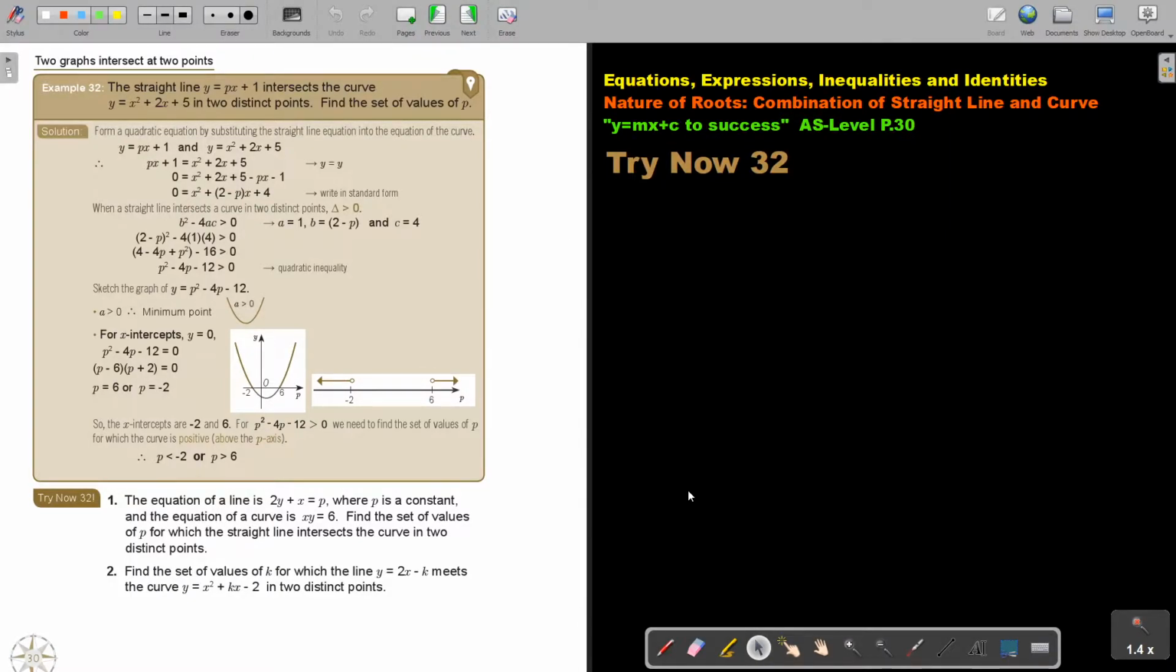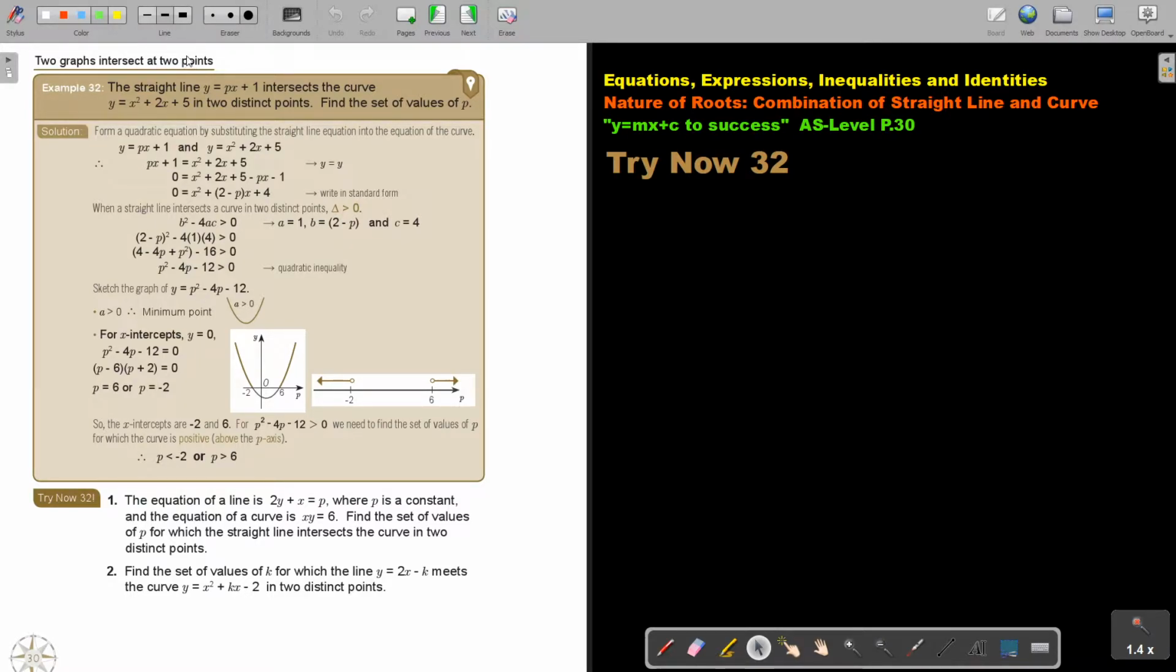In this video, we are going to continue with the nature of roots, a combination of a straight line and a curve. You will find this on page 30 in the Namibian AS-Level Mathematics textbook, y equals mx plus c to success. Two graphs intersect at 2 points.